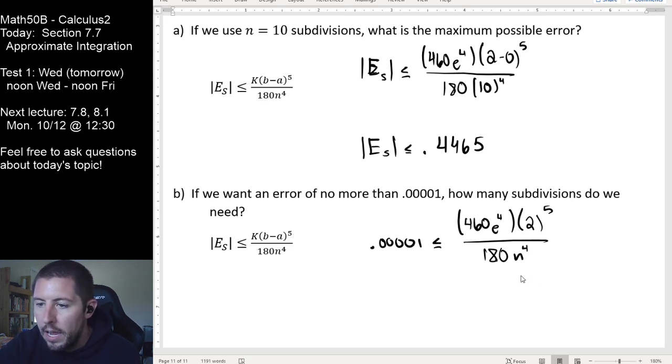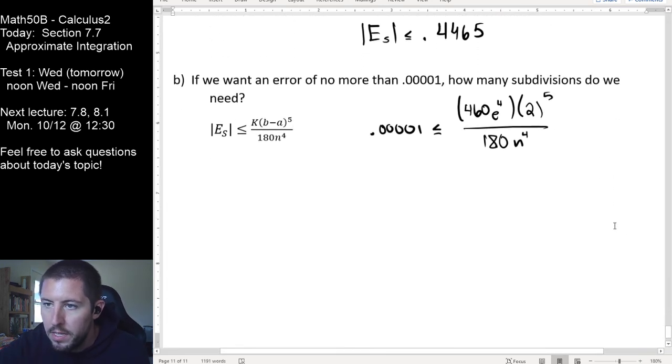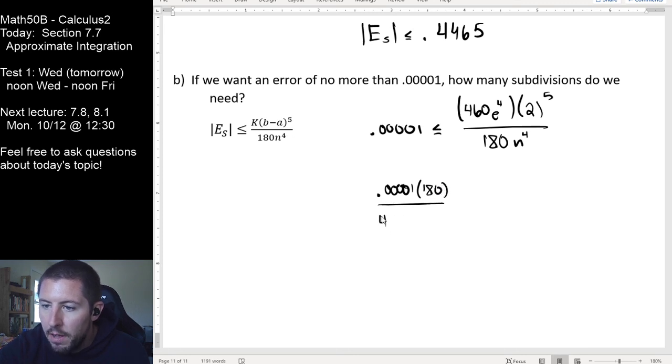And by the way, with these things right here, this inequality generally doesn't do a lot for me in this case. So what I'm going to do is rewrite this. I'm going to multiply the 180 up to the other side, and divide by the 460 e to the fourth, 2 to the fifth, and that should be 1 over n to the fourth. So now I've just got to flip this and take the fourth root.